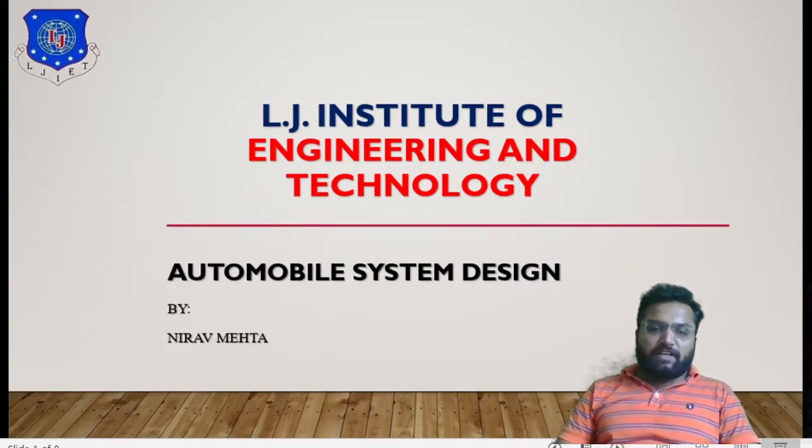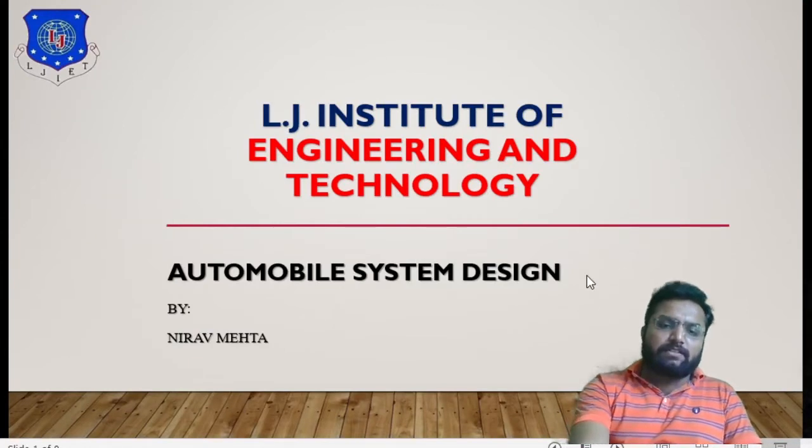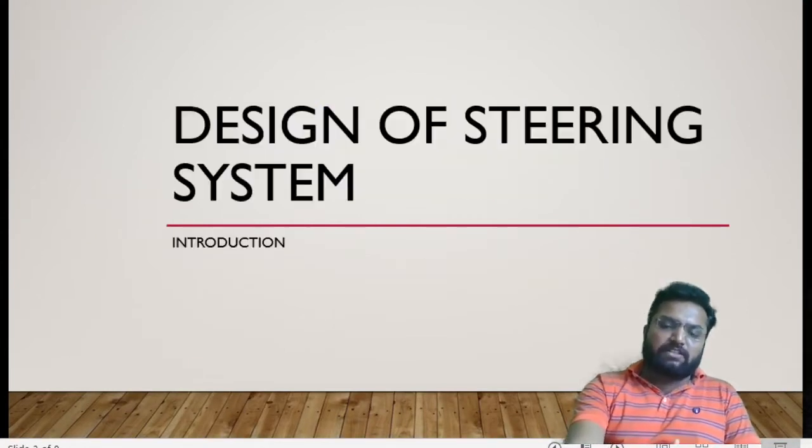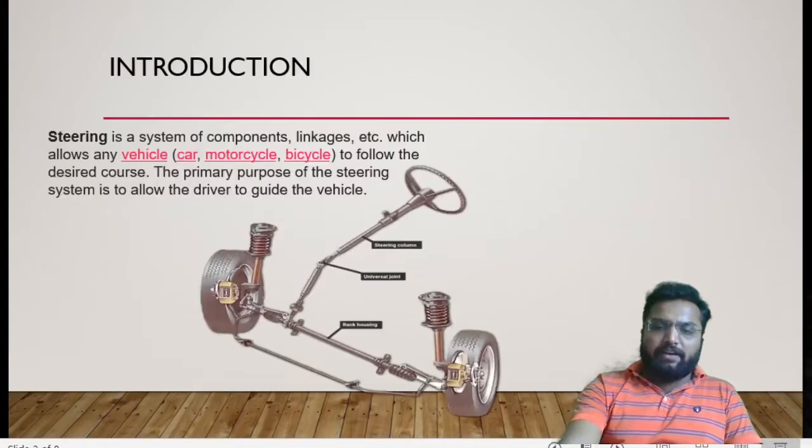Steering system is nothing but a combination of linkages and mechanisms which help our vehicle to stay in the desired path or desired position. That is what we call different kinds of steering systems. So let's discuss the steering system in depth.